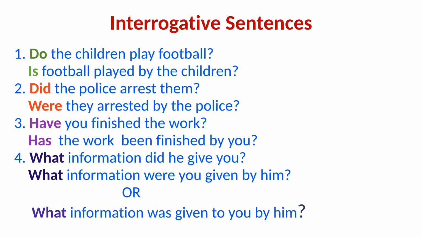This sentence has two objects, information and you. As it is past simple tense, we will use was or were. So the sentence will be formed in this way. What information were you given by him? Because with you we always use were. Second way is what information was given to you by him. So here we are taking information as a subject. So information is singular. We are taking was with it, and before you we added to because you is a living thing.